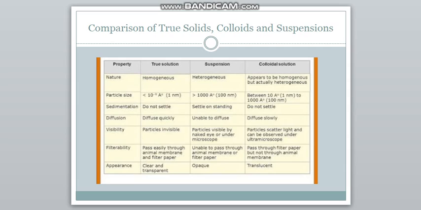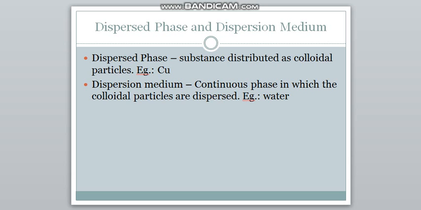So this is the comparison which has been made between true solutions, colloids and suspensions. Now we have to know the definitions of two terms, dispersed phase and dispersion medium. In a colloidal solution there are two kinds of substances present: dispersed phase and dispersion medium.